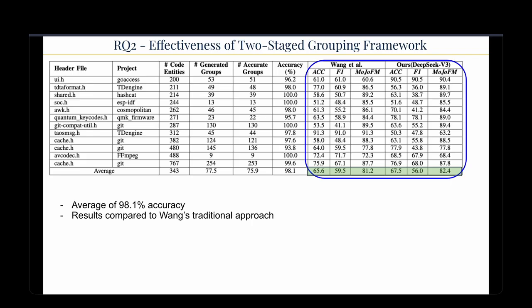Next, we can look at the results compared to Wang's traditional approach. Firstly, starting off, DeepSeek V3, like we said earlier, failed to generate outputs for 7 out of 12 of those lengthy header files, where our two-stage grouping allowed us to process all those files with DeepSeek V3 as our LLM. So you can see in the green highlighted area that our method achieved slight improvements in ACC and MoJoFM scores, with a minor decrease in the F1 score section.